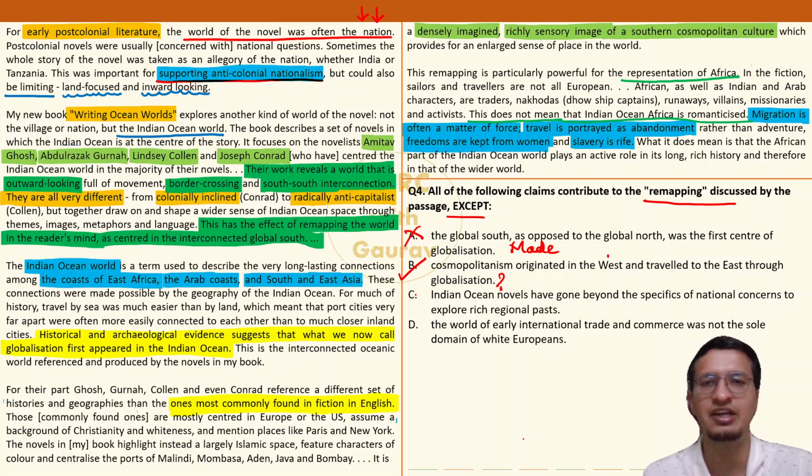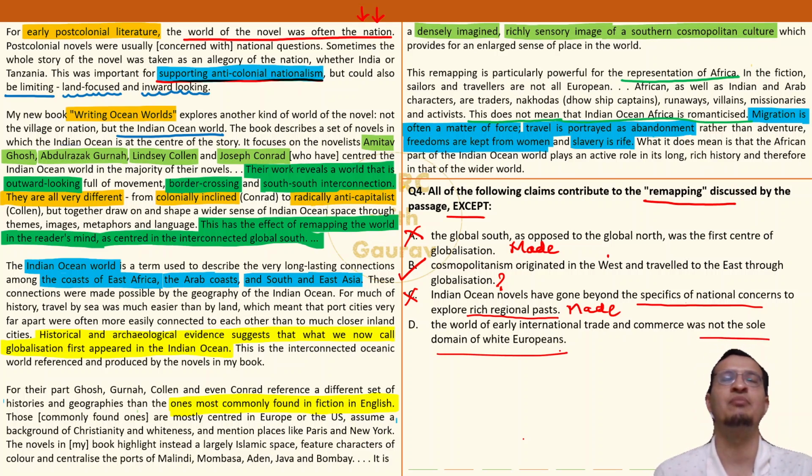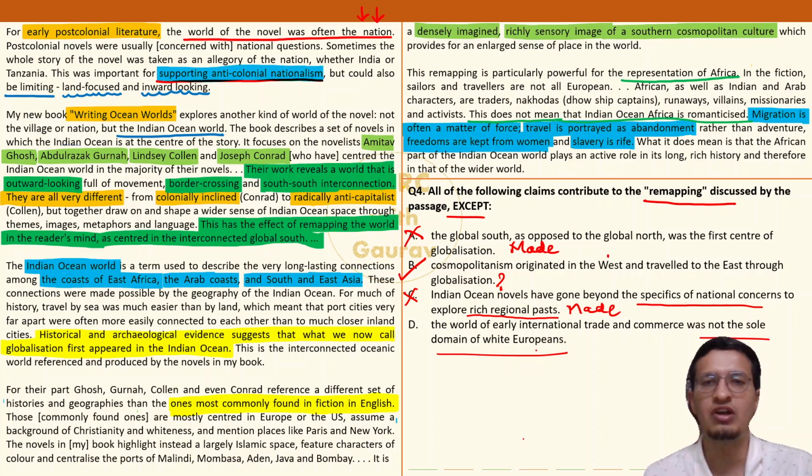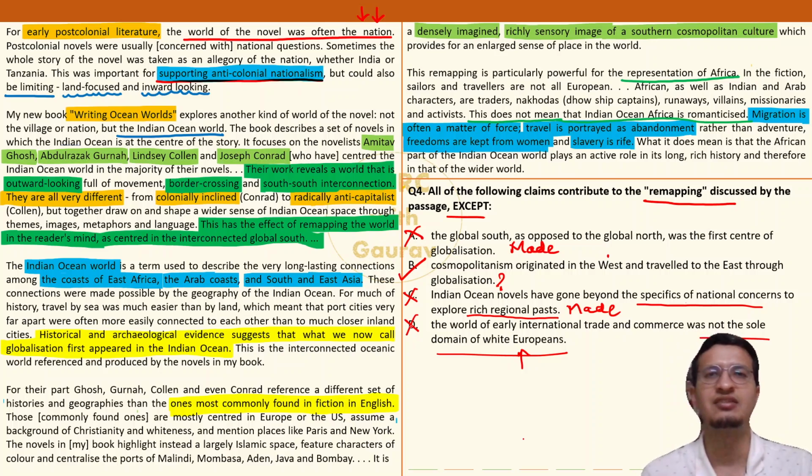Anyway, let's take a look at C and D. Indian Ocean novels have gone beyond the specific of national concerns to explore rich regional past. Excellent. Yes. Paragraph 2 is completely dedicated to this assertion only, and hence option C out. D. World of early international trade and commerce was not the sole domain of white Europeans. Amazing, amazing. Yes, international trade early, it was happening heavily in the Indian Ocean region, not sole domain of white Europeans. क्या बात है, क्या जबरदस्त लताड़ा है. This is made. ठीक है, so option B is the answer here.